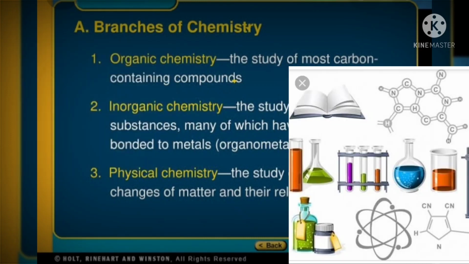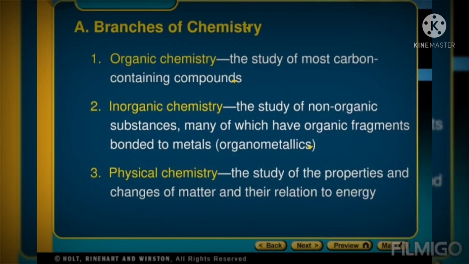We see test tubes and beakers, which are used in practical chemistry. That's a beaker, used for measurements of chemicals.